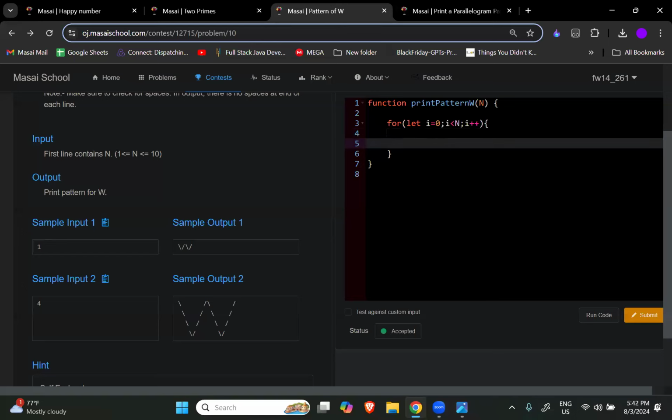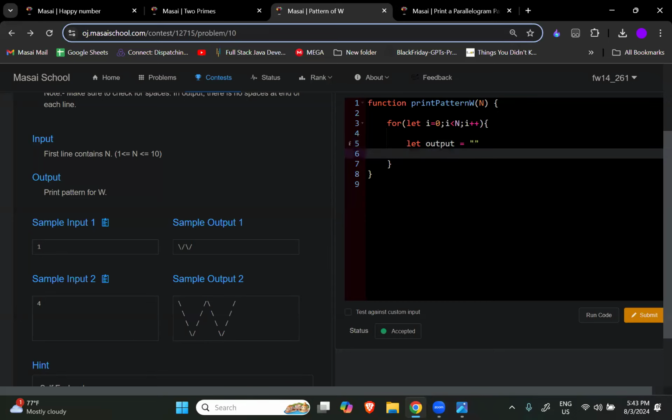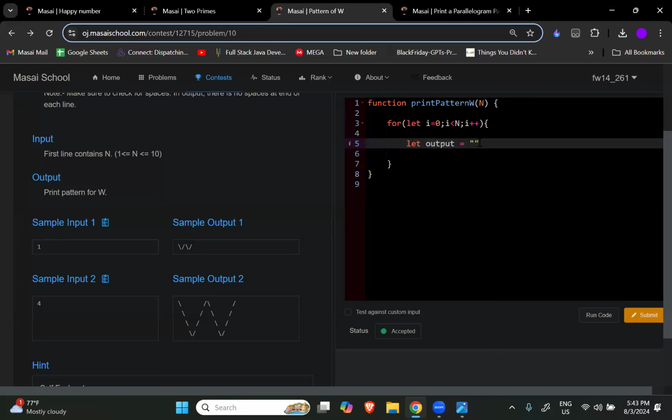Next thing is, obviously, we are printing some symbols and we need something to store them, right? So output is equal to an empty string. Okay? I'm storing the output in this variable. Don't attach yourself to the name bag. That's just the name of the variable. What your output will be, it will be stored here. Now, what is the next thing?